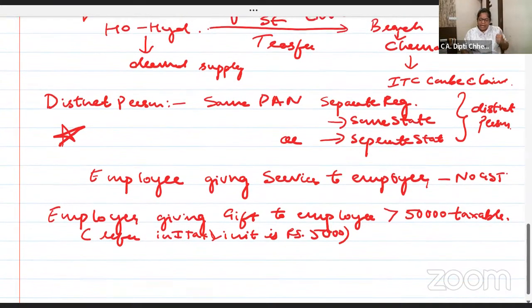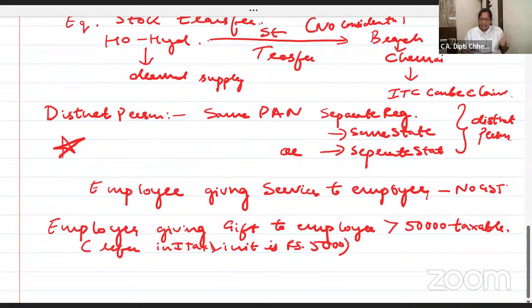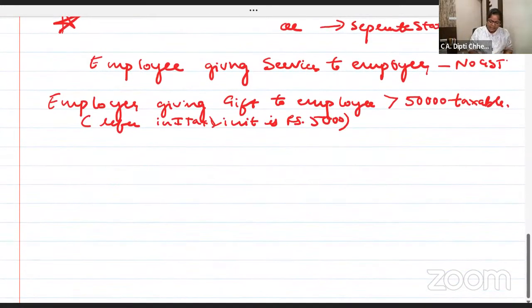Anyone is having any doubt? And if not, I want a message, all clear, so that I can give you the third and fourth example of this deemed supply. All clear? Easy? I'm waiting. Chat box should be buzzing.